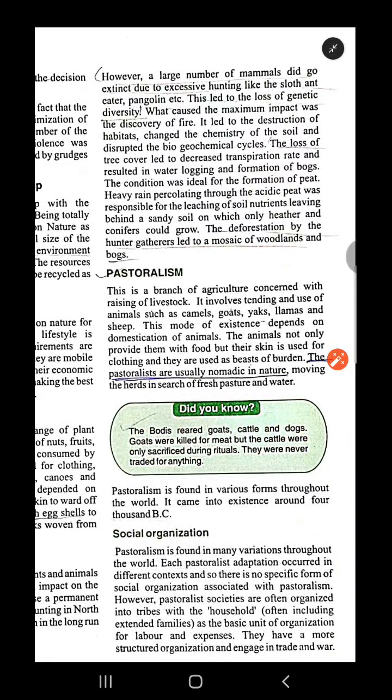So in the next class we'll learn about pastoralism and other modes of existence. So today's topic ends here.